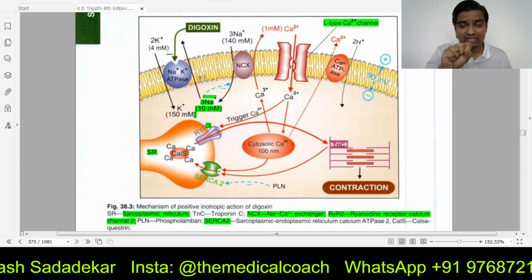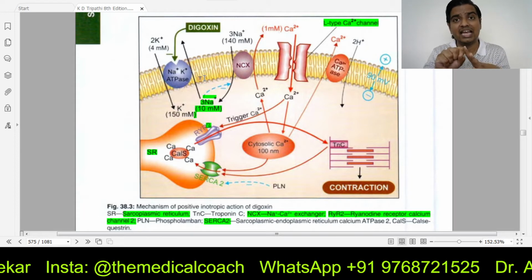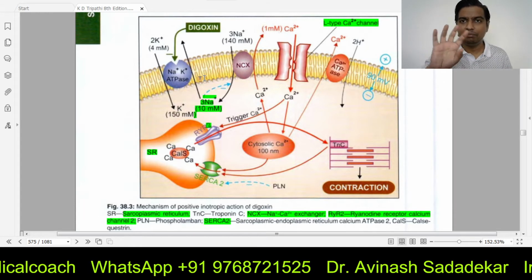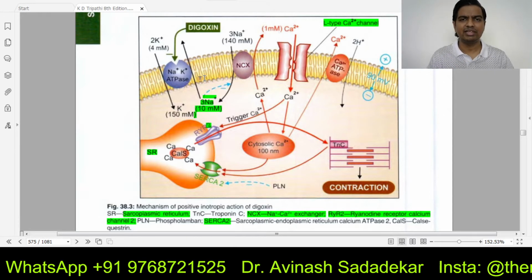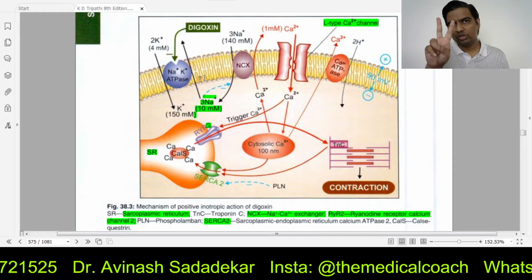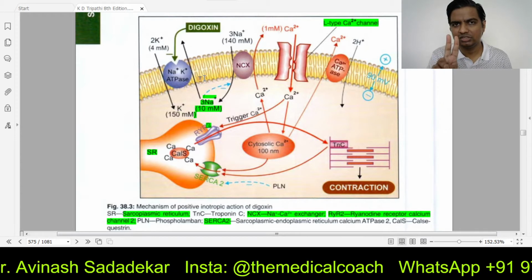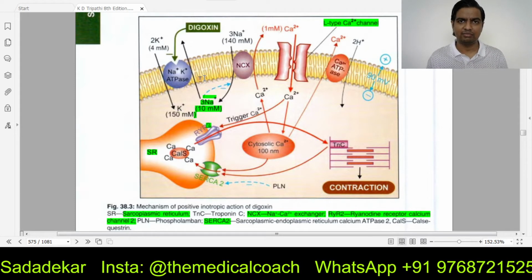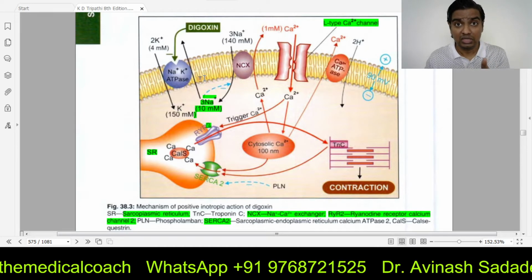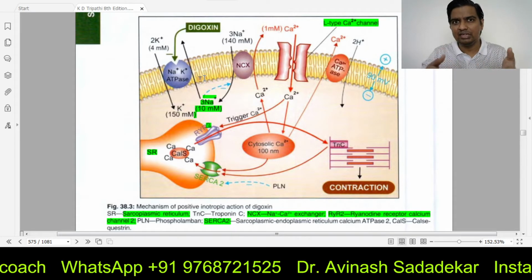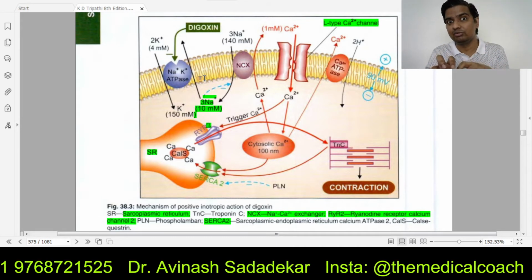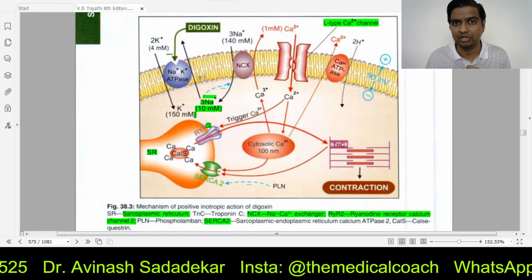10 came from outside, 100 came from the SR. Relaxation started, 100 went back into the SR. Calcium ATPase threw out 5. The sodium calcium exchanger only threw out 3. 2 remain behind. Those 2 calcium ions go back into the sarcoplasmic reticulum. So now how much calcium is inside the sarcoplasmic reticulum? 102. Getting the idea? Next time an impulse comes, 10 calcium will come from outside, 102 will come from inside the sarcoplasmic reticulum. Getting the idea, right?